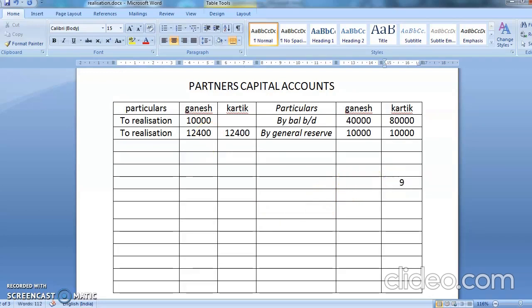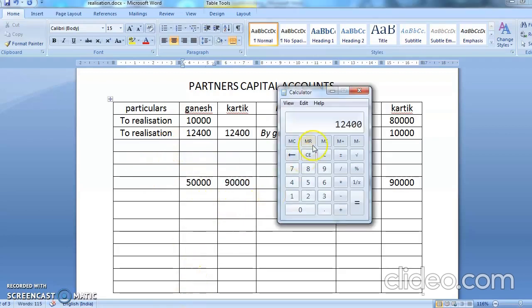80 plus 10 is 90,000. 40 plus 50, this is 10 is 50,000. So I'll minus this from this. Yes, so I'll write here 90,000 and here I'll write here 50,000. See, whatever is the balance will go in cash account. Remember it. Why it will go in cash account? Because we are closing down the business. Now no longer we are a partner. So whatever is the difference will be given in cash account.